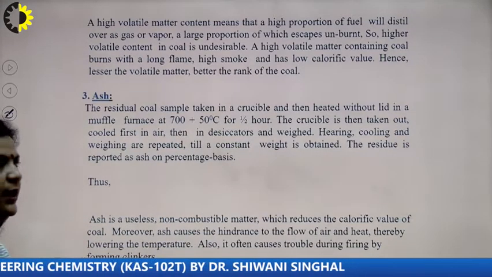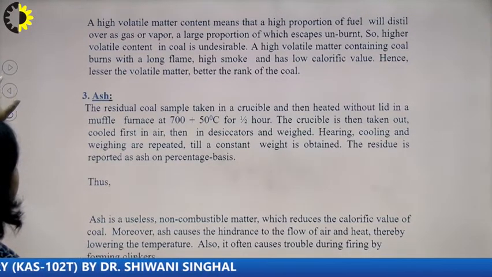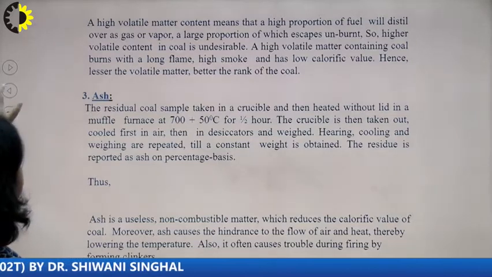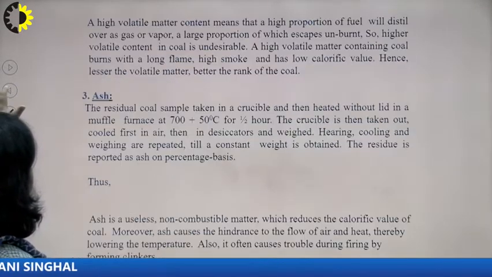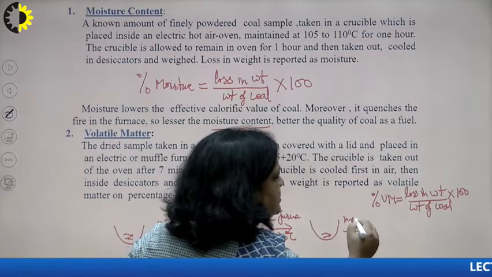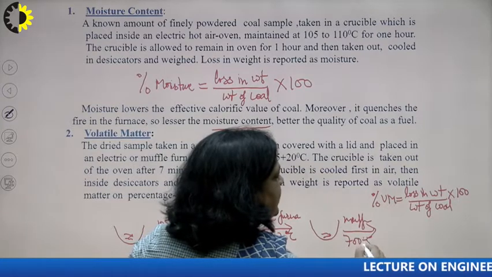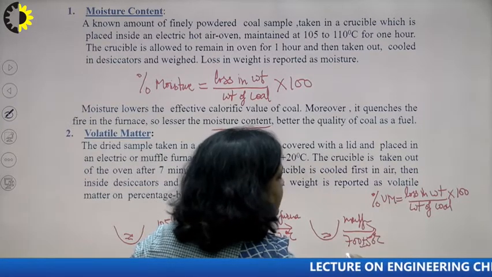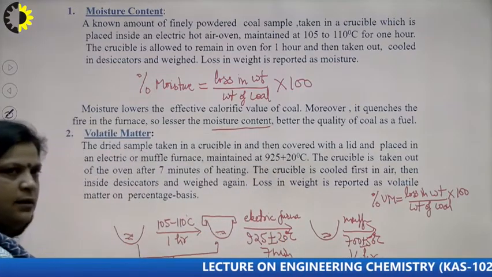So, remove the lid, and heat in a muffle furnace at 700 plus or minus 50 degree centigrade for at least 1 hour.